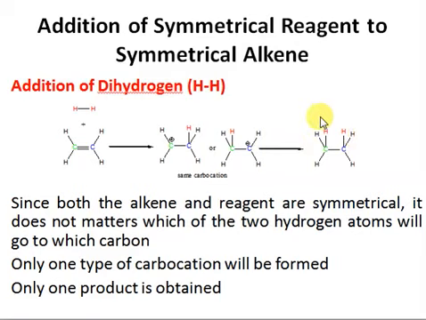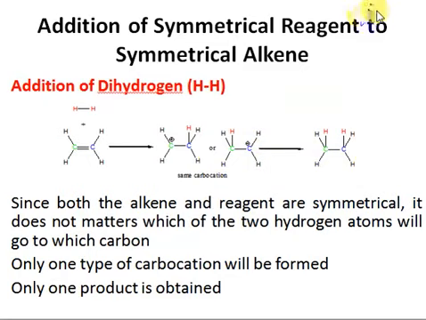right? So we can make a generalization that when both the alkene and the reagent are symmetrical, it doesn't matter which of the two hydrogen atoms will go to which carbon, right? This hydrogen can go to this carbon or that carbon. Similarly, this hydrogen can go to this carbon or that carbon, right? So whenever the reagent and alkene are both symmetrical, it doesn't matter which atom goes to which carbon. So we get only one type of carbocation and we only get one product, right? So here is a generalization.